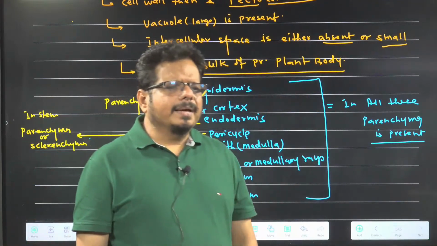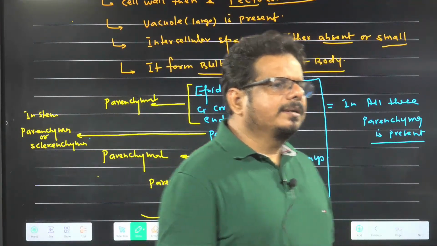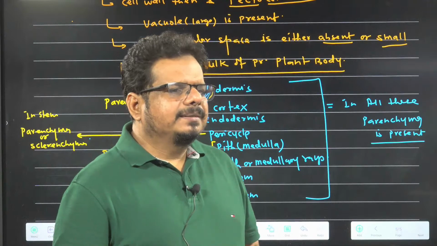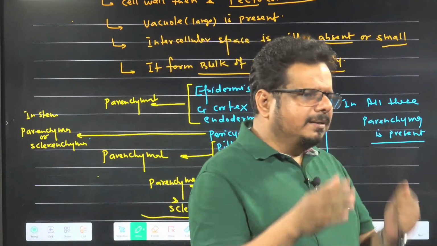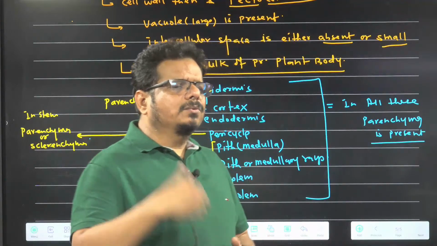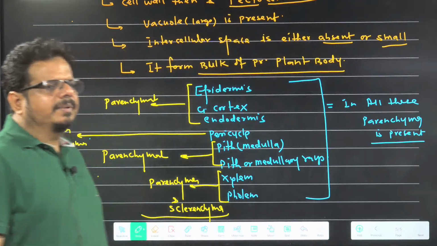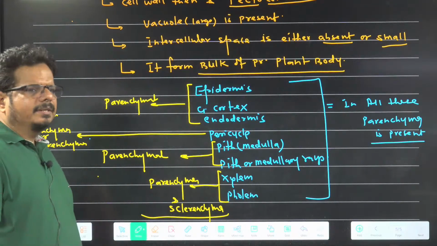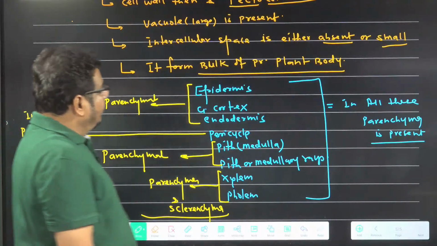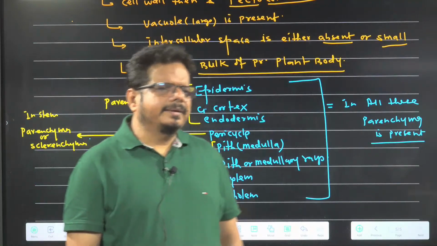So parenchyma is the first evolved permanent tissue, and that is the reason I wrote it is most primitive. That is the reason I wrote fundamental. First from meristem, parenchyma develops. The remaining tissues develop after that from the parenchyma. That is why we tell it is a universal tissue, a primitive tissue, fundamental tissue. Understanding the idea or not?